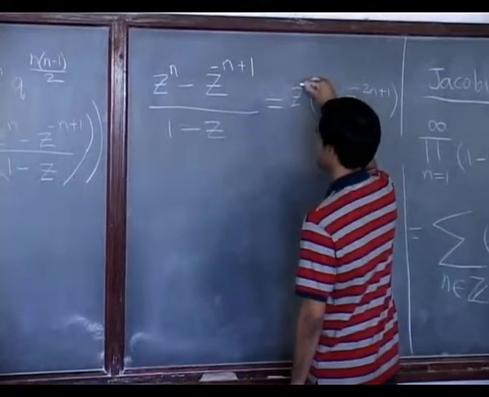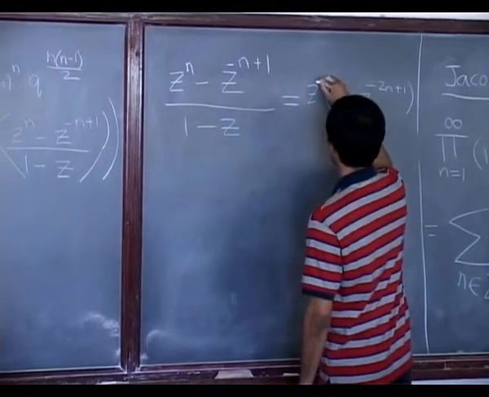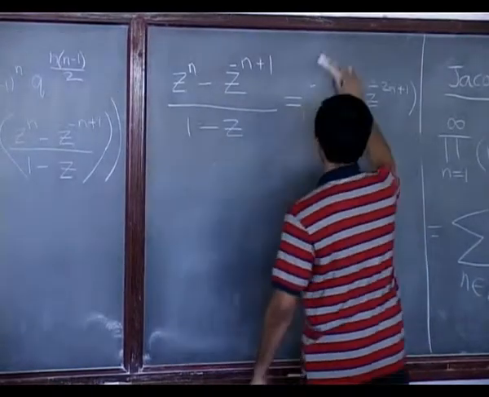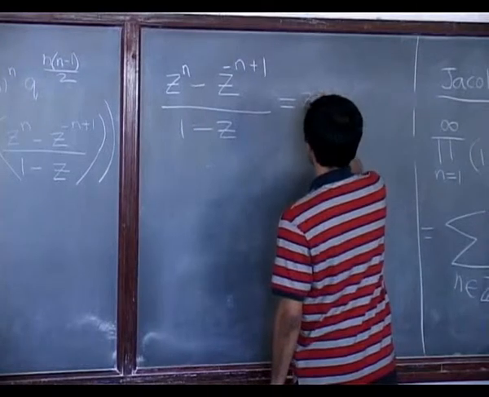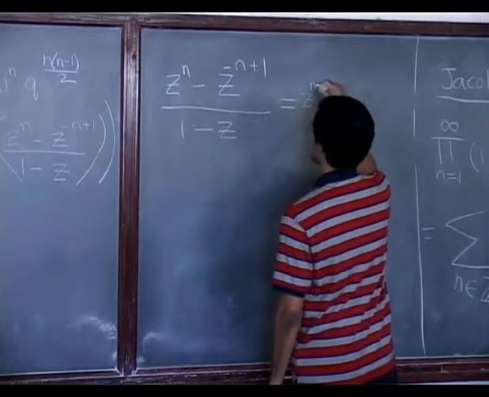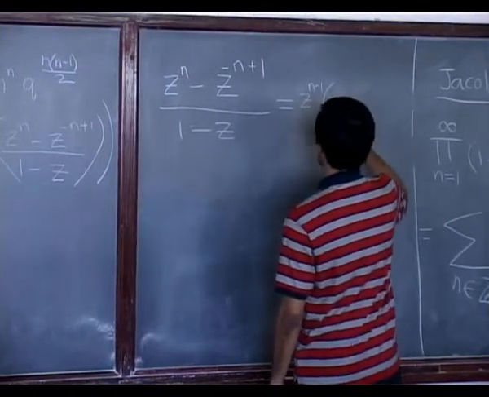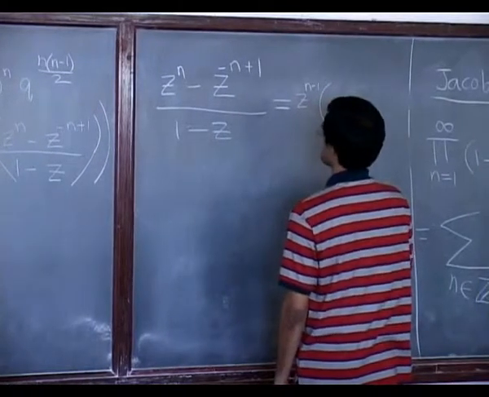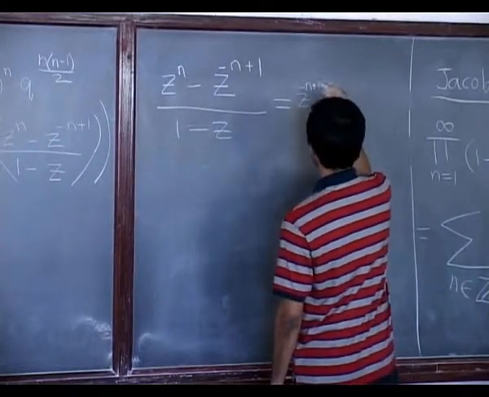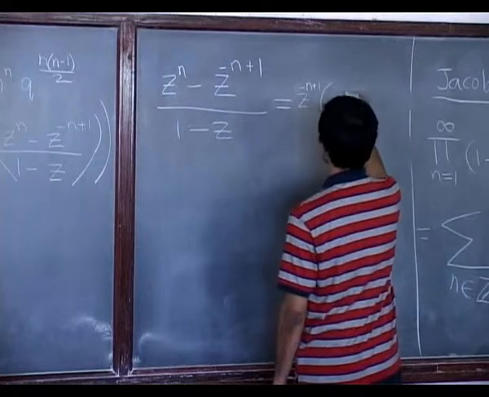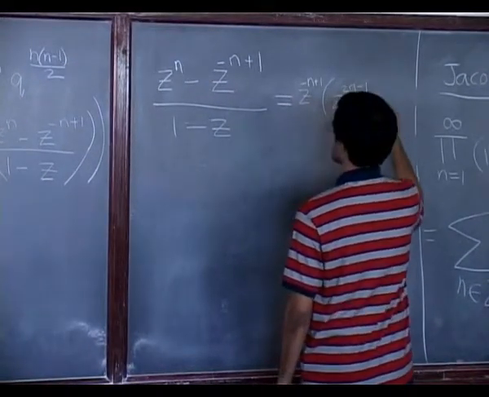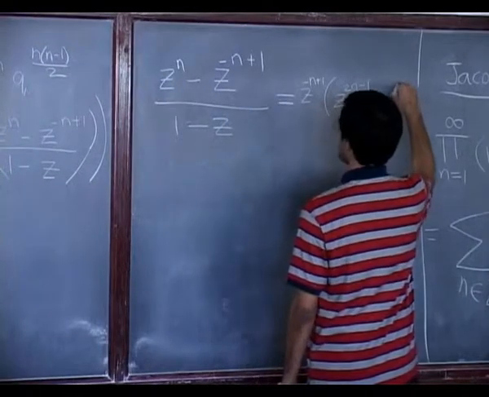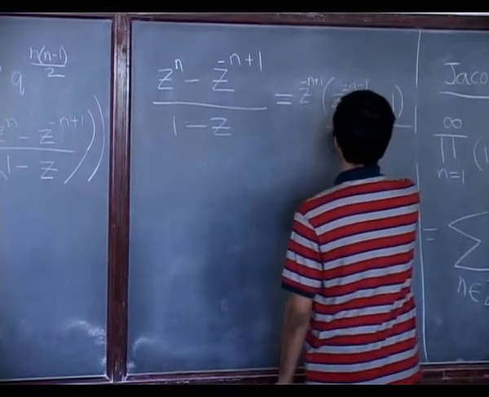Maybe put the minus n out. Okay. Pull the entire power of z inverse out. So let's pull a z to the minus n plus 1 out, and write this as z to the 2n minus 1. Is that right? Minus 1 over 1 minus z.